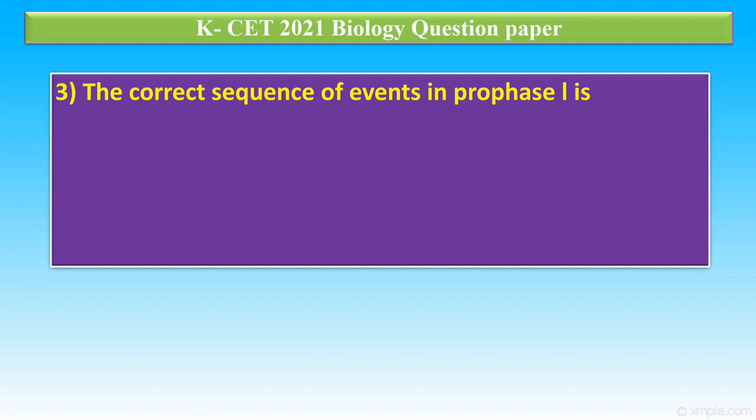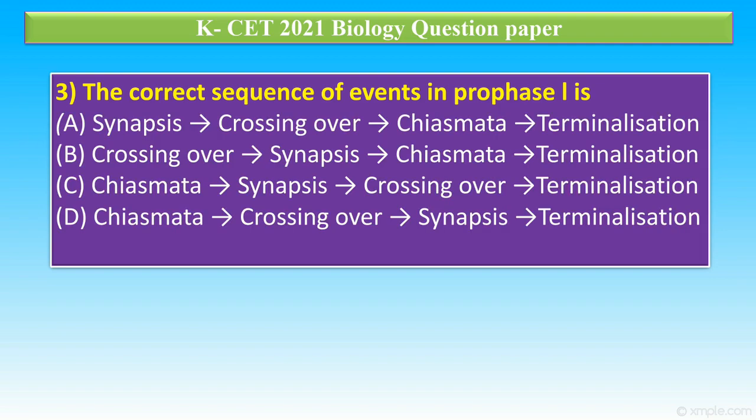Question number 3. The correct sequence of events in prophase 1 is: option A, synapsis followed by crossing over, chiasmata, terminalization; option B, crossing over, synapsis, chiasmata, terminalization; option C, chiasmata, synapsis, crossing over, terminalization; and option D, chiasmata, crossing over, synapsis and terminalization. The correct answer is the first option.